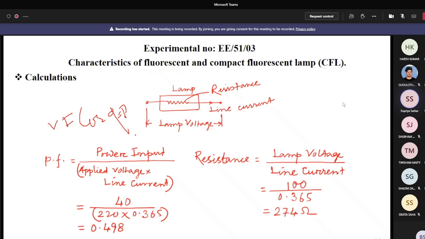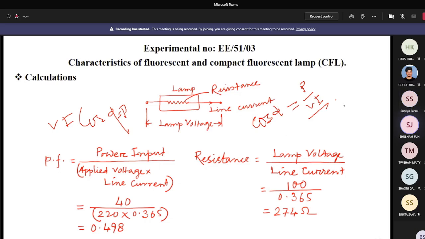Now cos phi equals P by VI. The V is the output voltage, not the input voltage. No, sir, I'm saying for power factor in this case, it should be output by input, like how much input ideally we are giving and how much we actually have practically. So the practical thing should be in the numerator and the ideal thing in the denominator. Listen to me. Cos phi equals P by VI. P is the active power and VI is the apparent power. Its unit is watt and its unit is volt ampere.